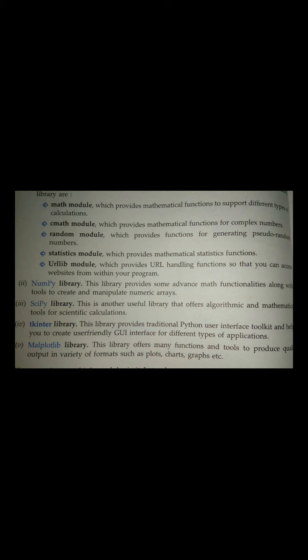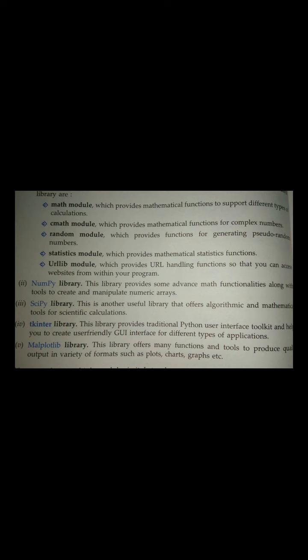Then we have additional libraries which you can add later or install optionally. The Python standard library is available along with the core. But NumPy, SciPy, tkinter and matplotlib are available separately.